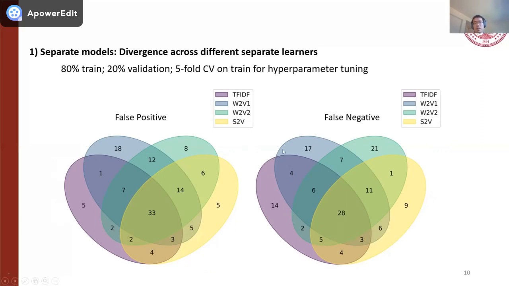and for the false negatives, there are also different wrong predictions covered by different models. This leads us to think about whether ensemble learning could further improve the model performances by taking into consideration the predictions given by different models. Therefore, we can make use of the advantages of different models. This divergence across different separate learners enables us and also motivates us to develop the ensemble learning models.